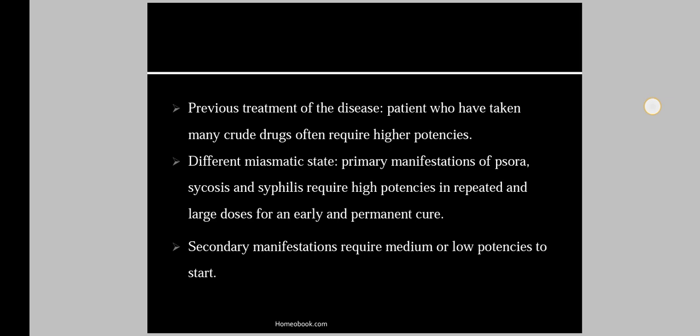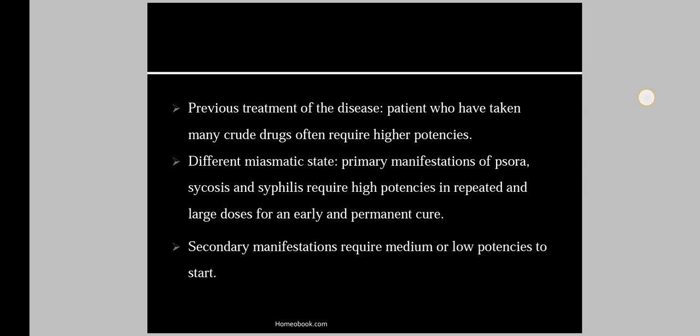Then different miasmatic state. In this, primary manifestation of psora, sycosis and syphilis requires high potencies in repeated and large doses for an early and permanent cure. Maximum dose is required for the primary manifestation of psora, sycosis and syphilis for the early and permanent cure of that particular disease.